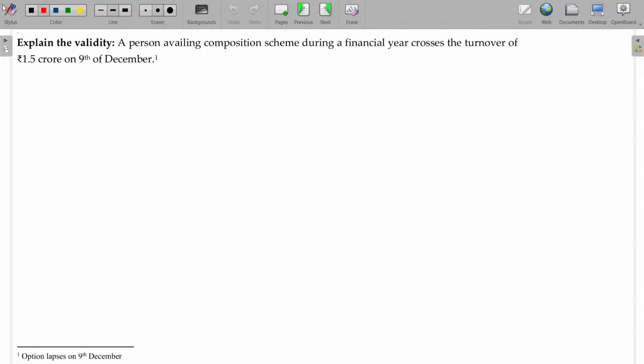Now, a person availing the composition scheme during the financial year crosses the turnover of 1.5 crores on 9th December. So currently he is in the composition scheme and his turnover crossed 1.5 crore on this date. So his composition levy scheme expires exactly on 9th December. Thereafter, he has to go for regular tax payment.